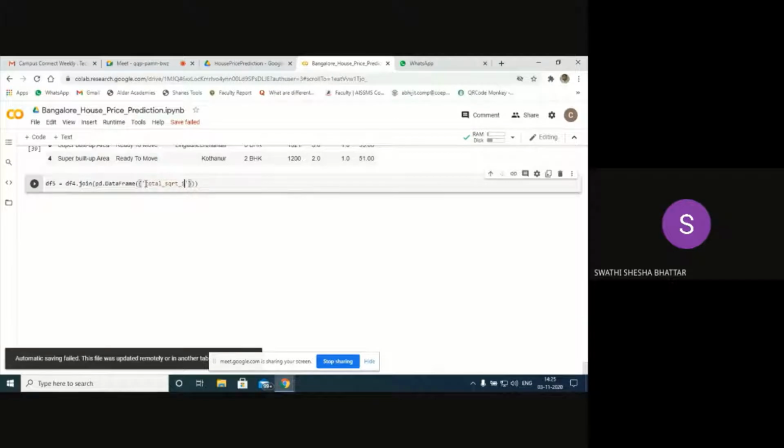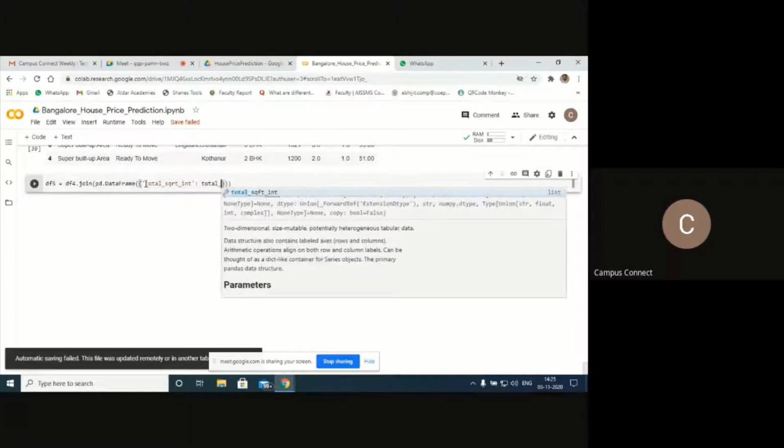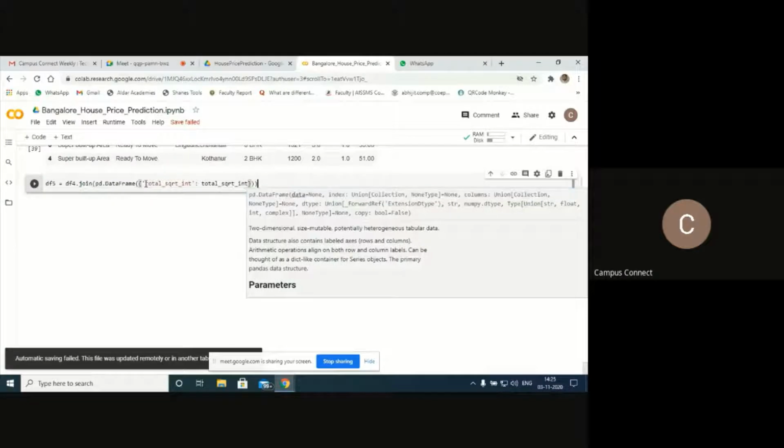Next, just give the label to my new feature, that is total square feet, total underscore sqrt underscore int. Okay, so next is just run this one.